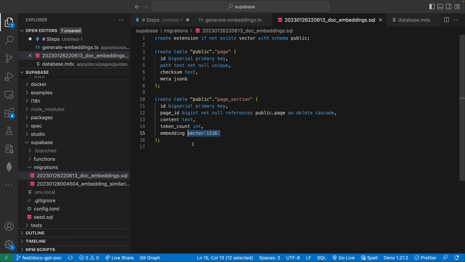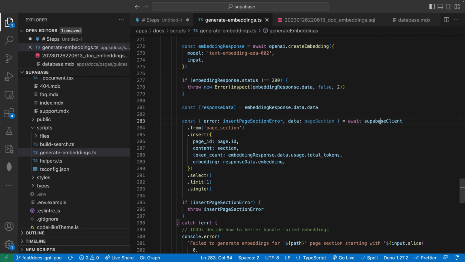Followed by this brand new data type called vector, given to us by the pgvector extension. And then the size of that vector represents the number of dimensions. So once again, OpenAI is going to return 1,536 dimensions. So that's going to be the size of our embedding vector. So pretty straightforward. Back to our code. When you're using the Supabase client, you literally just reference each of these columns within a regular old JavaScript object and pass it the information there.